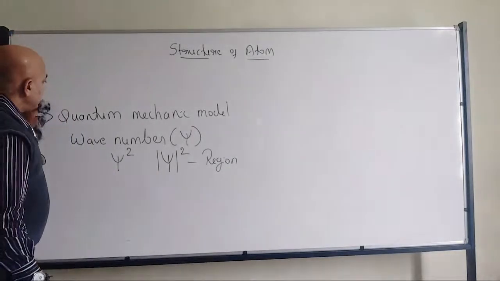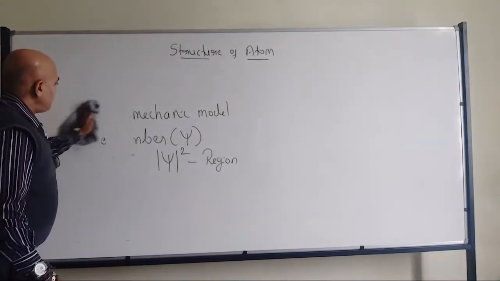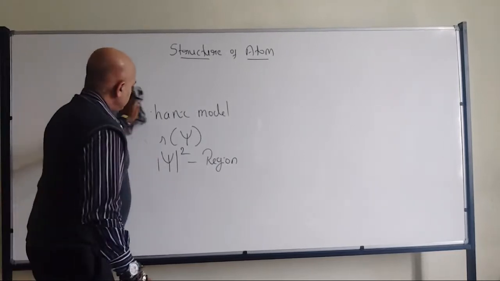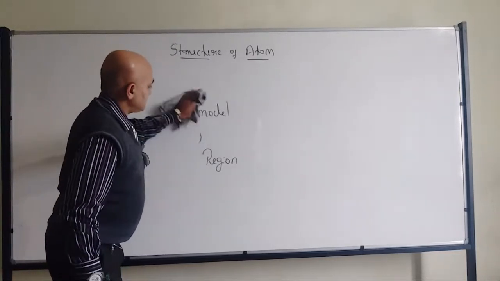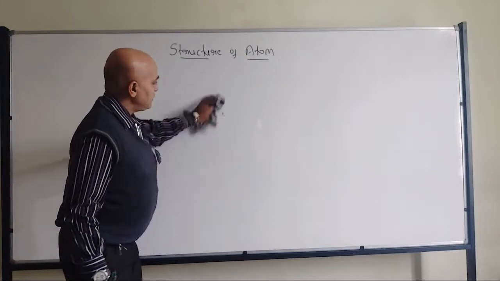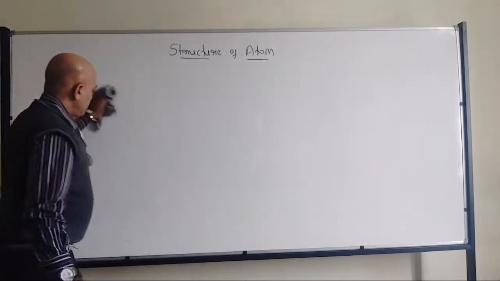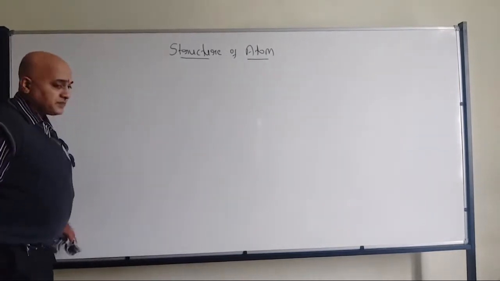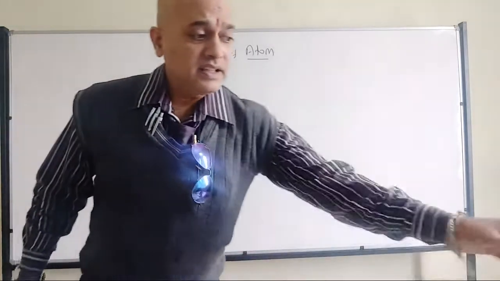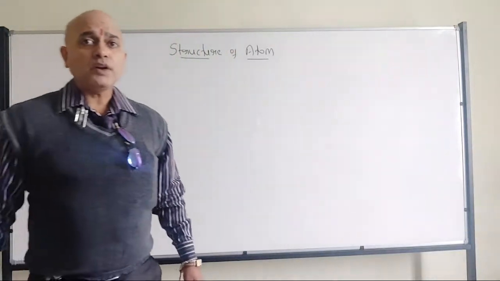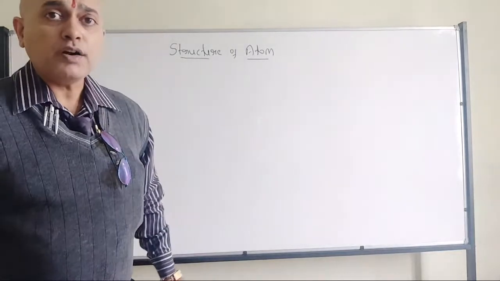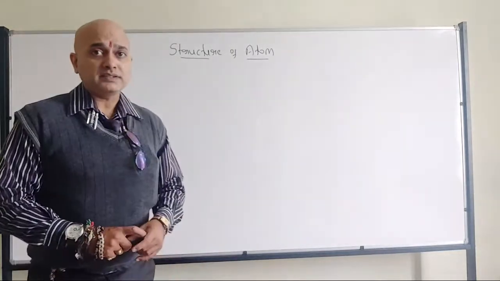Now we are going to deal with a very important concept, that is quantum numbers. Please remember from this particular topic: Bohr's atomic model, hydrogen spectra, limitations of Bohr's atomic model, Rutherford's atomic model, then quantum numbers.